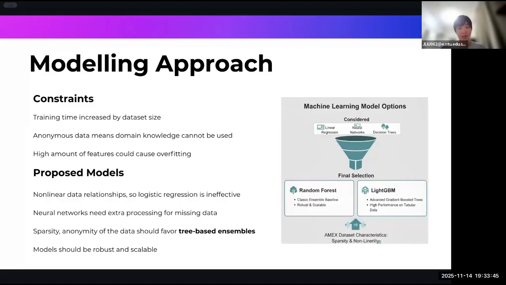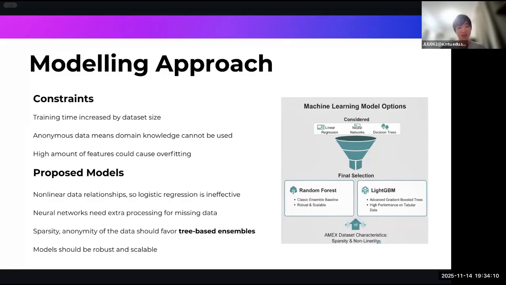I will now explain the modeling approach for the problem. The nature of the dataset, as we just discussed, creates certain constraints that limit the choice of model. First of all, the volume of the data will limit our approach. Whatever model we use must be scalable and able to train on the compressed data. Since features are anonymous, domain knowledge cannot be used, and relationships must be determined automatically. And the high number of dimensions could also cause overfitting if regularization is not applied.